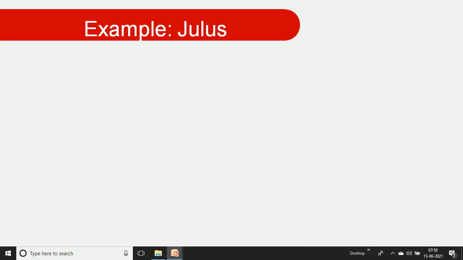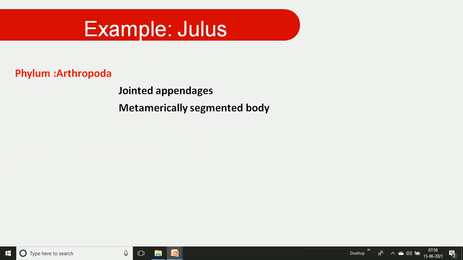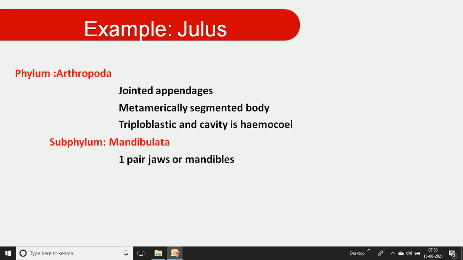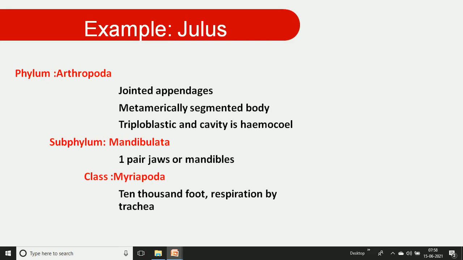The example is Julus. Let us go to the classification. Arthropoda, with jointed appendages and metameric segmentation. Mandibulata, with one pair of jaws. Myriapoda, with many legs, thousands of feet, and respiration by trachea. Diplopoda, meaning double legs, and the genus is Julus.